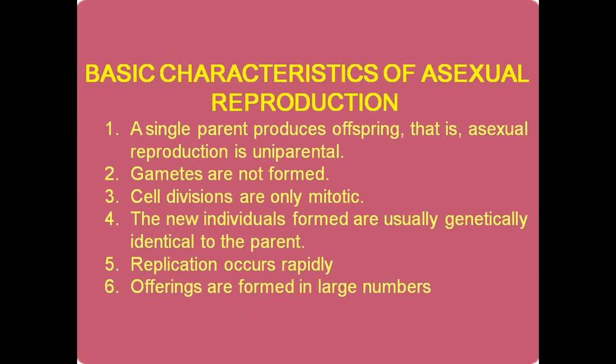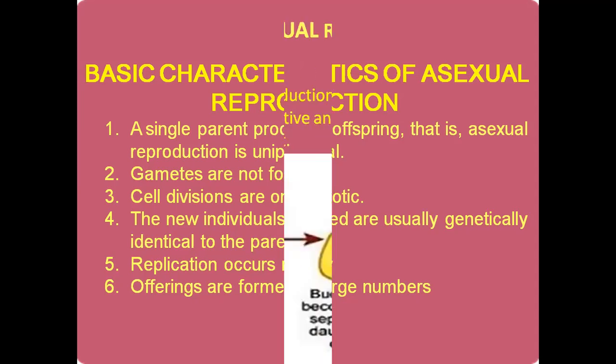What are the basic characteristics of asexual reproduction? Let's see. As I told you, a single parent is required. There is no need of a partner in asexual reproduction. Gametes are not formed, and cell divisions are only mitotic cell division. The offsprings are identical to the parent. Replication occurs very fast, and the offsprings formed are in large number. So these are all the basic characteristics of asexual reproduction. Hope that is clear to you. Let's go to the next slide.